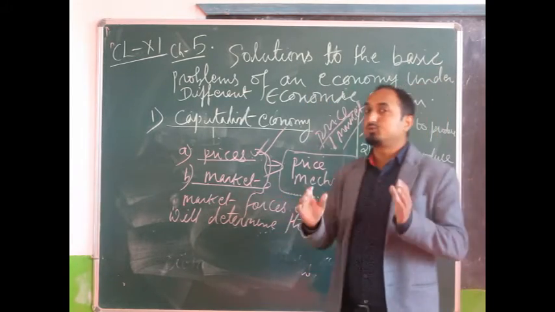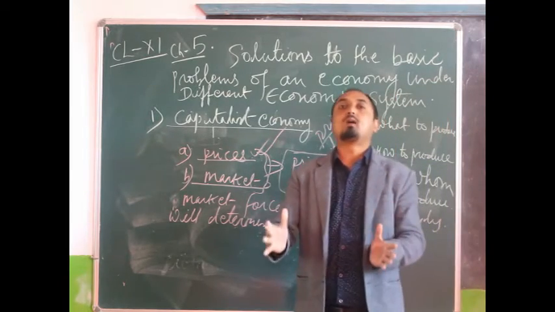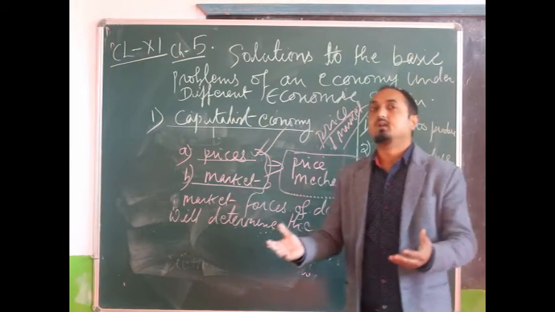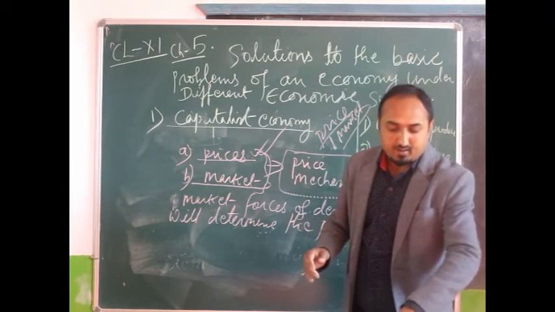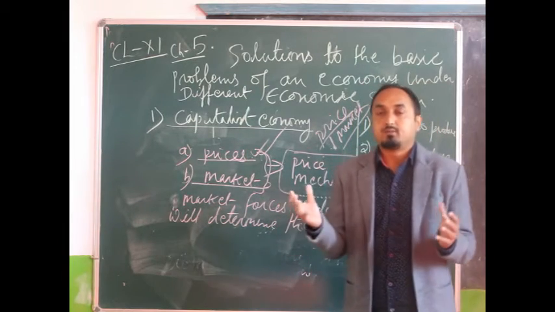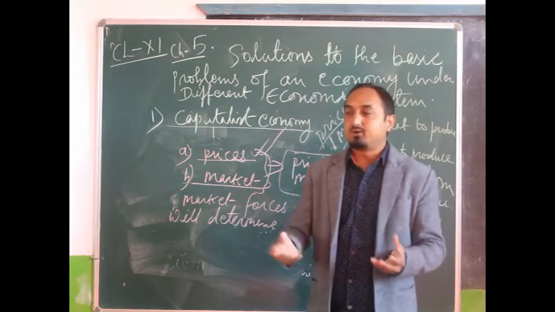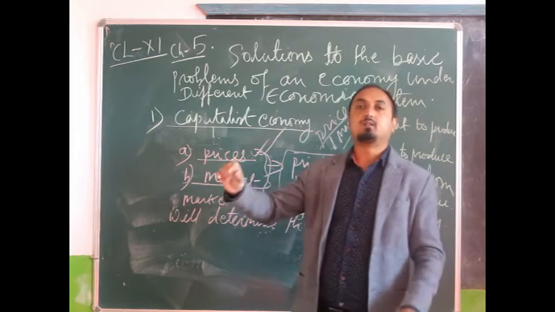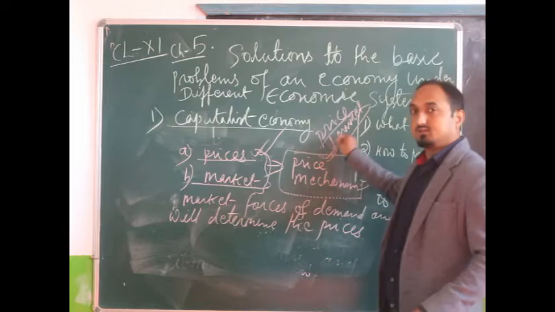Again, that market is of two types. One is called goods market and the other one is called factor market. So we know that goods market is the market where the various goods are bought and sold. Similarly, what is factor market? Factor market is a type of market in which the factor services are bought and sold, like labor services and services of land. When we are using that labor, we have to make payment in terms of wages. When we are using land, we have to make payment in terms of rent. So, with the help of this price and market, this price mechanism works.